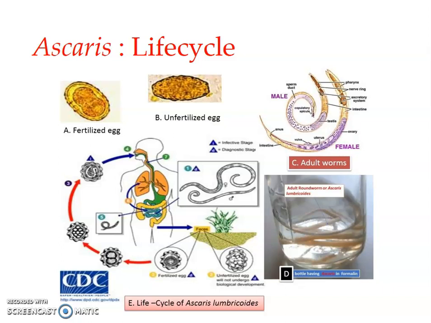Overpopulated parasites depend on the food of the host and cause anemia, and sometimes even produce certain toxins which irritate and injure the intestinal mucosa. This may result in peritonitis and destroys the protein digesting enzyme trypsin. In children, massive infection may cause mental dullness, delirium, convulsions, and stunted growth. So this is about the pathogenesis of Ascaris.